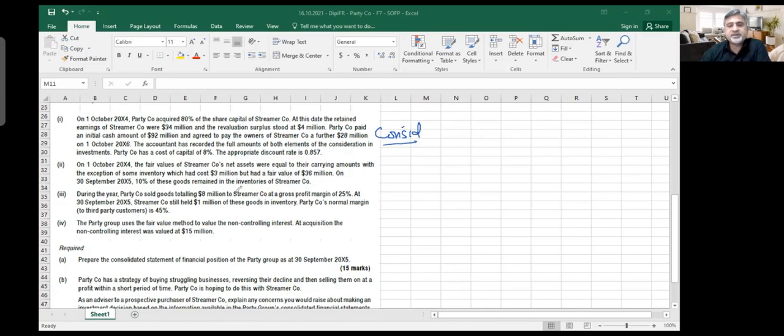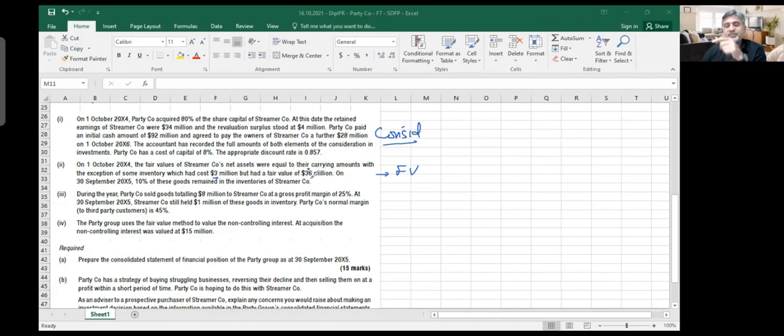This note is about consideration. The second note, on 1st October 2004, which means the acquisition date, is going to be about changes in fair value. The fair value of Streamer Company net assets were equal to their carrying amounts, with the exception of some inventory which had cost 3 million but had a fair value of 36 million. I think they are making some mistake here. It can't be 3 million and 36 million. This should actually be 3.6 million. So let's assume that it is 3.6 million. Otherwise, it does not make any sense that the book value of inventory is 3 and the fair value is 36.